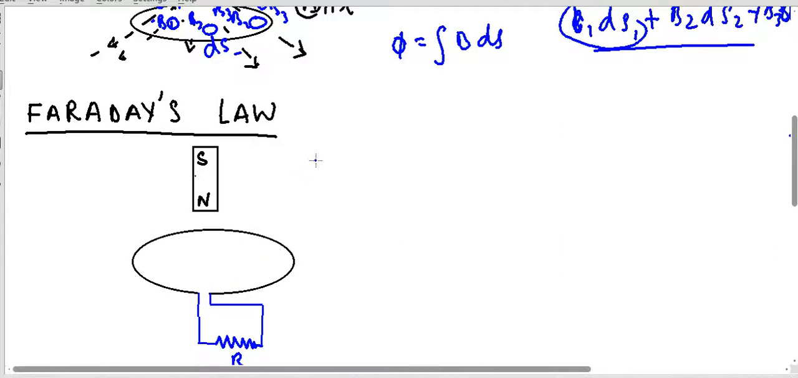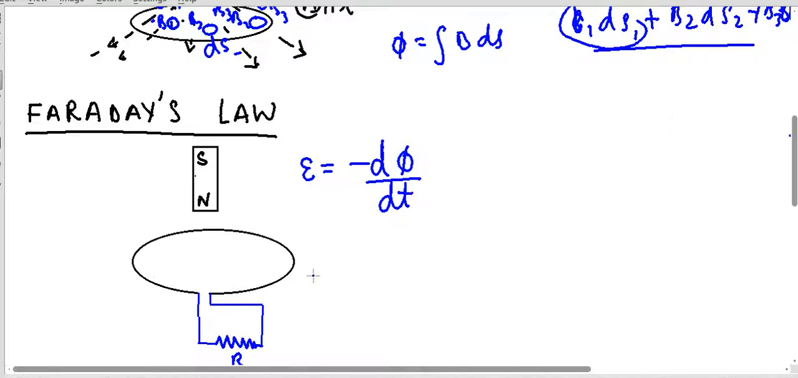Mathematically, the induced EMF will be equal to minus... Why this minus? We will discuss why there is a minus sign, but the induced EMF is equal to the rate of change of flux. So the quicker I change this flux, the more the induced EMF will be. And if there is an induced EMF, a current will start flowing through this